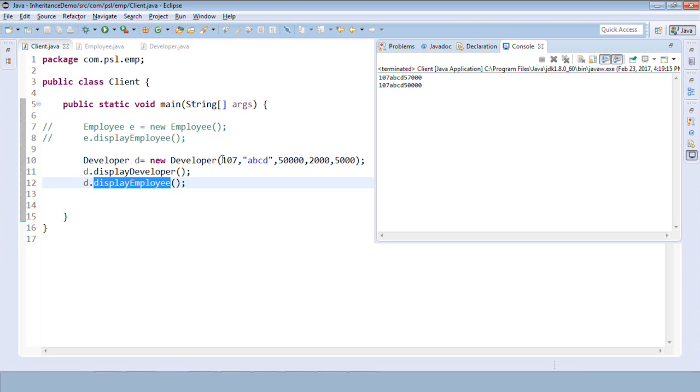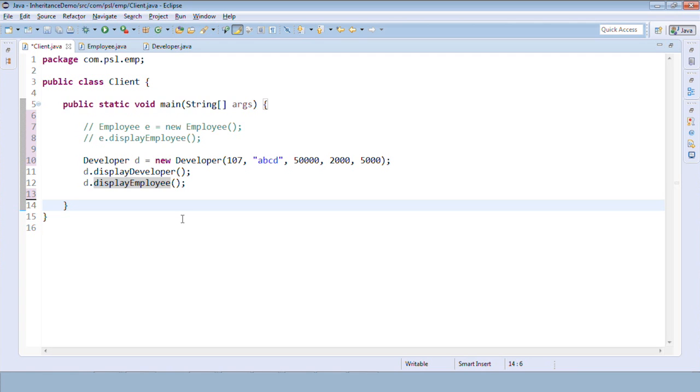Are we getting the output on the passed values? So that is 107 ABCD. So 50 plus 5 plus 2, that is 57. Yes, so that's the salary for developer and that's the salary for employee. Yeah, details of employee. That's how we are achieving the inheritance concept.